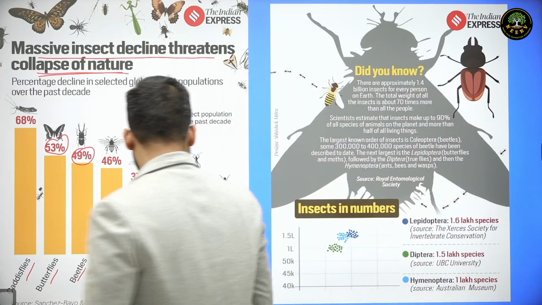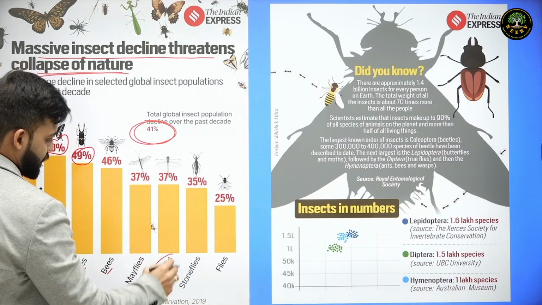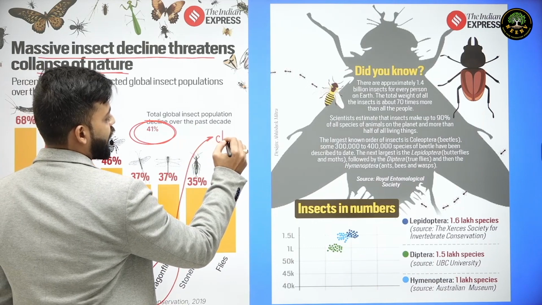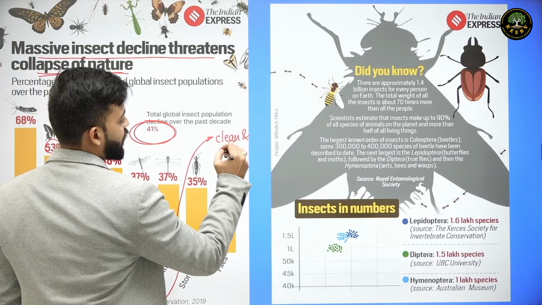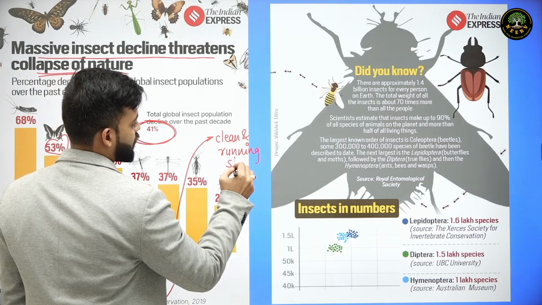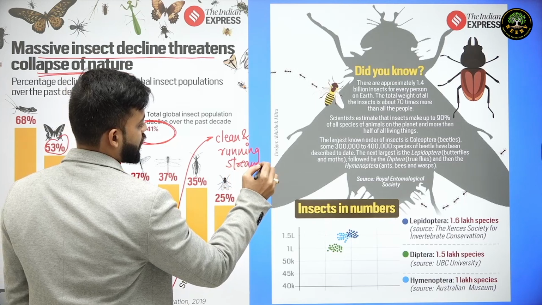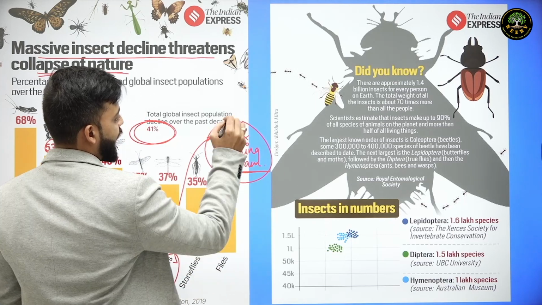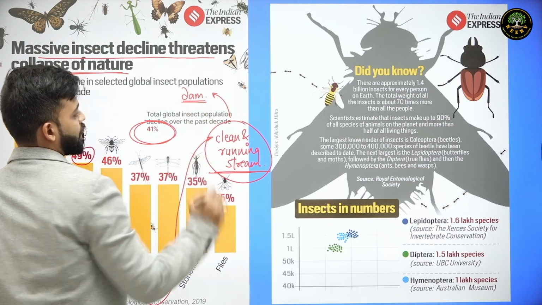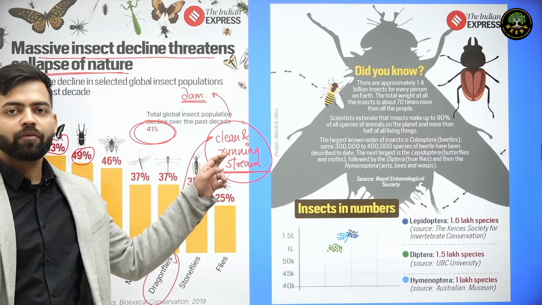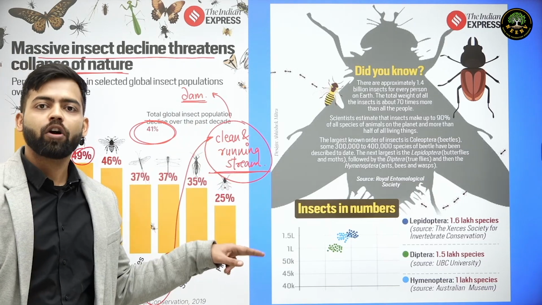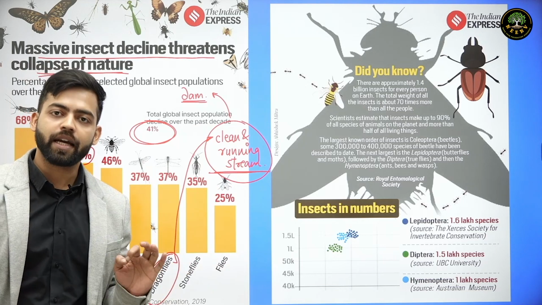For example, if we see dragonflies, then dragonflies thrive in clean and running stream. So if we do damming, that is if we make dam in the stream, then there will be decline of running stream and clean water. So dragonfly population will automatically decline or they will become locally extinct.